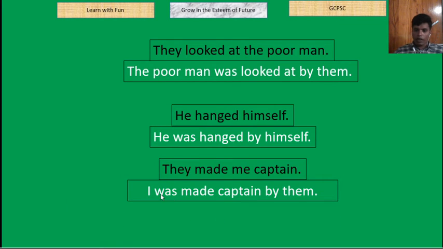So I was made captain by them. I was made is the main verb, then after the main verb accordingly there will be the factitive object. So I was made captain by them. In case of factitive object, it cannot be the subject of the passive sentence. So we cannot take the factitive object as the subject. The usual object me has been turned into subject, and captain, this factitive object, will stay with the main verb of the passive sentence or after the main verb of the passive sentence.